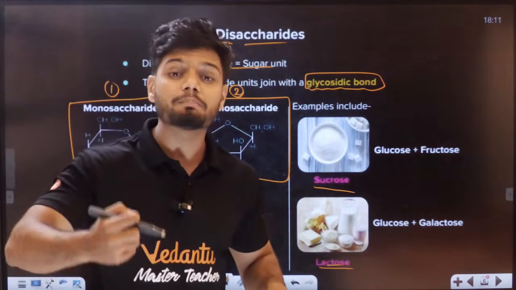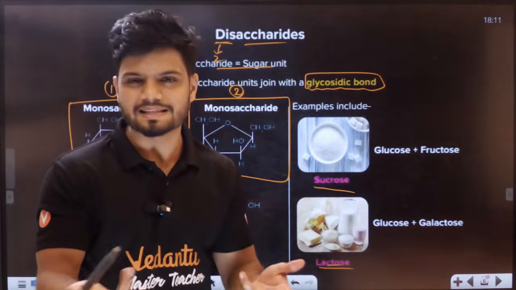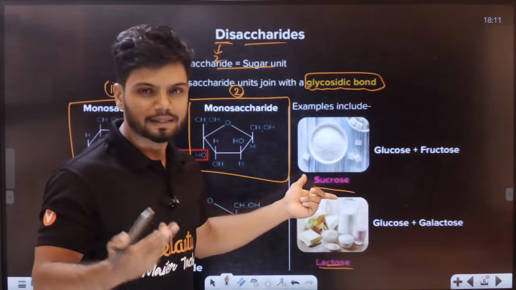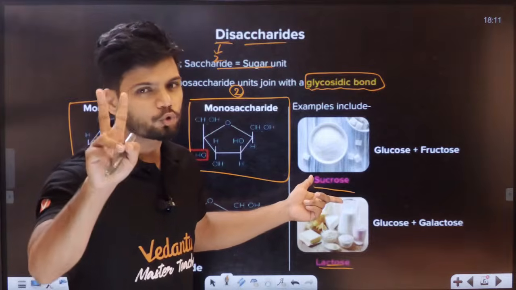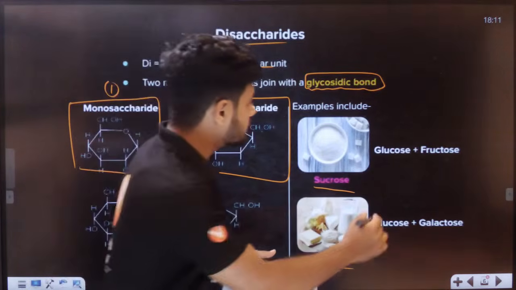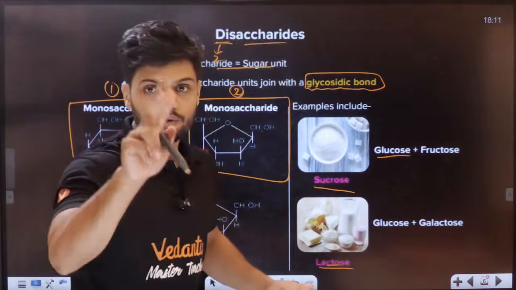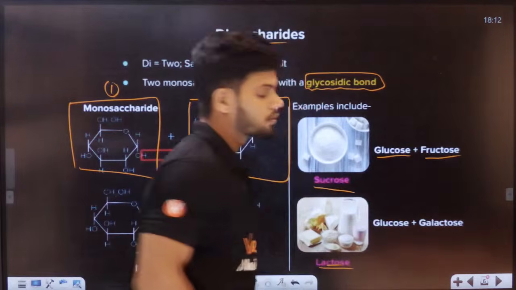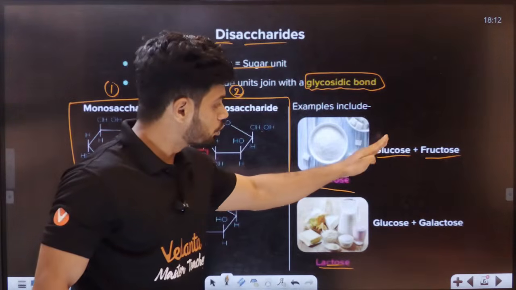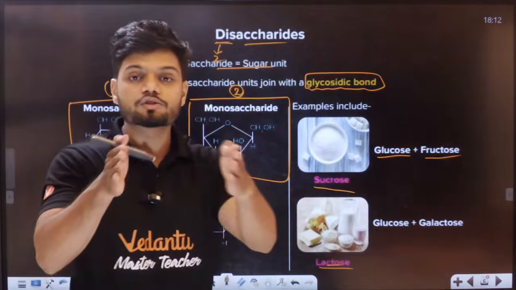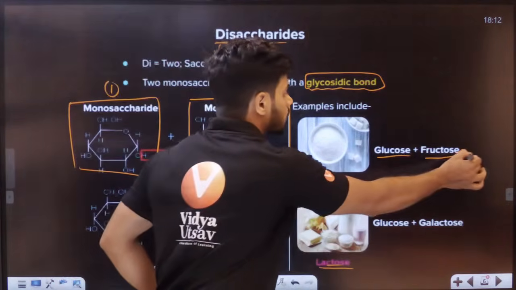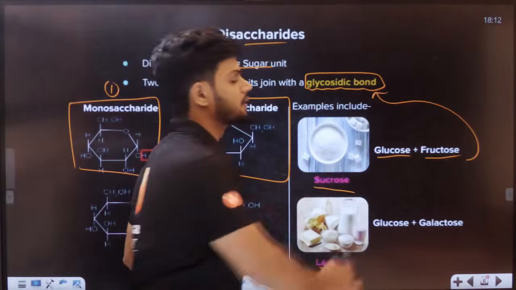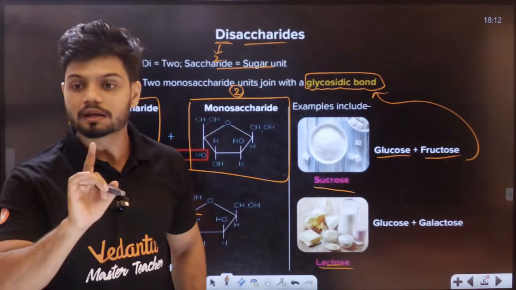Sucrose is made up of 2 units. Obviously, it is a disaccharide. If sucrose is a disaccharide, it has to be made of 2 units. Unit 1 is called glucose. Unit 2 is called fructose. So, 2 units, glucose and fructose, are joined together by a glycosidic bond.